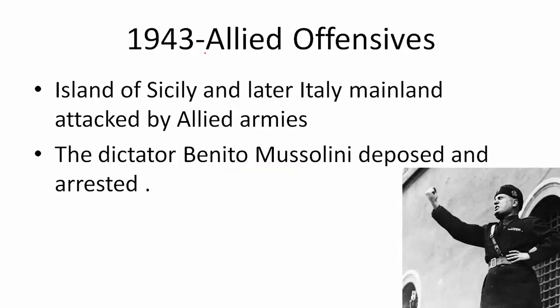After this, the Allied forces attacked the island of Sicily and later the mainland of Italy. Sicily is part of Italy only. It is a huge island situated in the Mediterranean Sea. During this attack, the dictator of Italy, Benito Mussolini, was deposed by his own government, sort of a coup against him. His own ministers arrested him and sent him to jail.